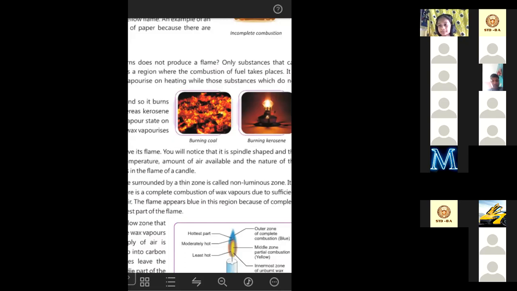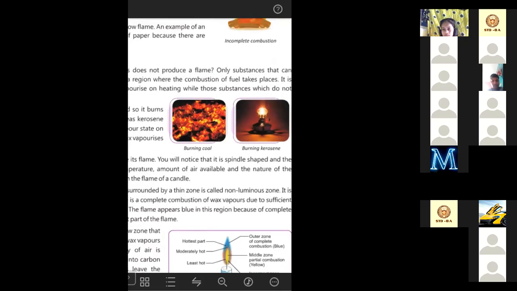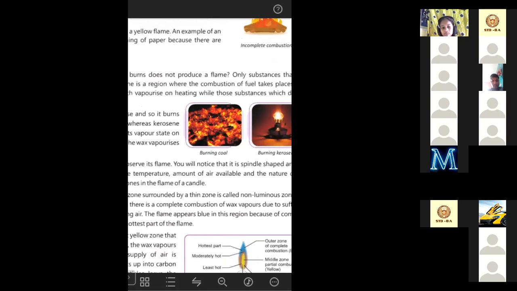So yes, you must have seen the burning of coal and the burning of a kerosene lamp. Do they look the same? No, they look different. When you burn a candle, a Bunsen burner or a kerosene lamp, it will look different. When you burn coal, it will look different. And you will also see that they vaporize. Burning coal will never vaporize. That means it will never produce water vapor.